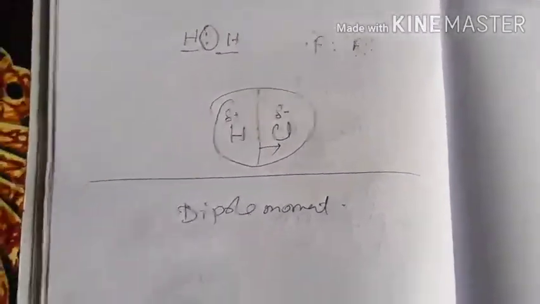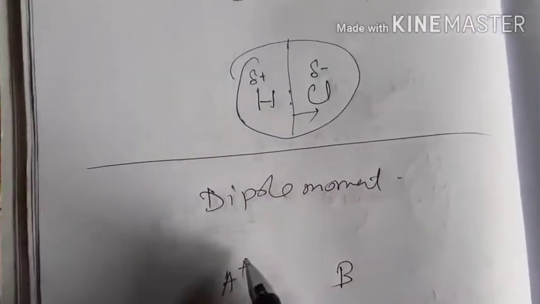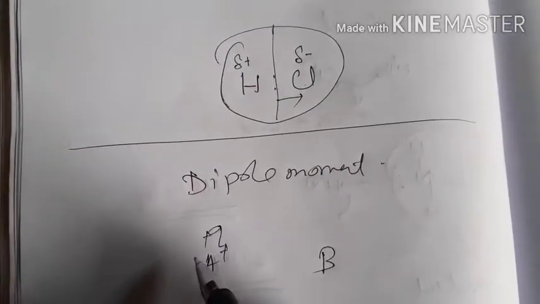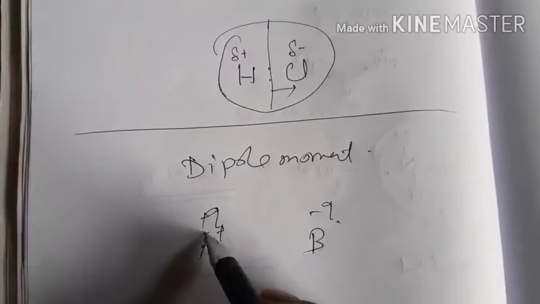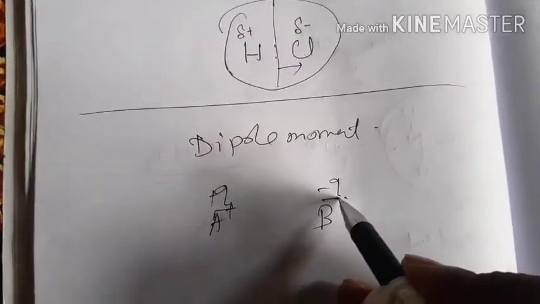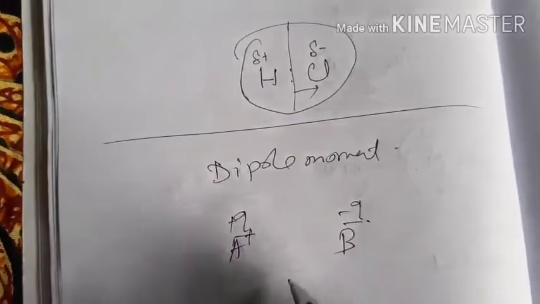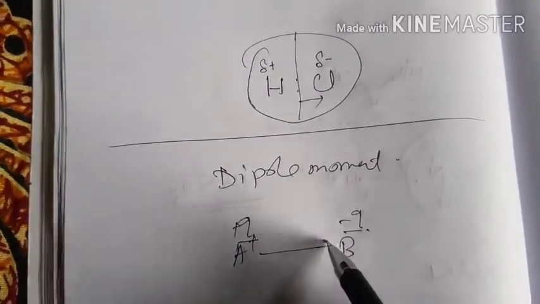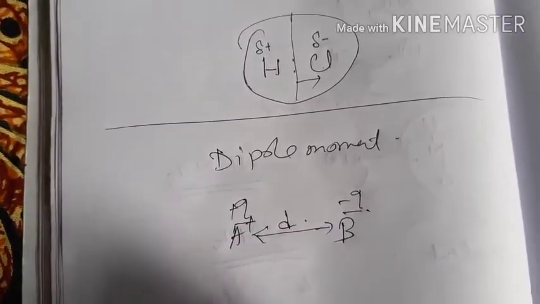Suppose I am considering that a molecule is formed by A positive and B negative charges, and here this contains Q positive charge, and there it contains Q negative charge. That means the amount of charge present on A and B both is Q. The distance of separation between the charges I am taking as d.